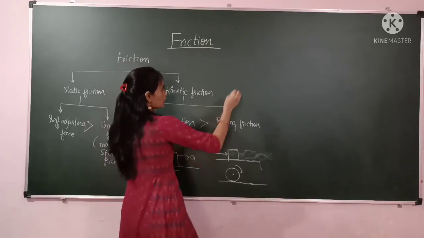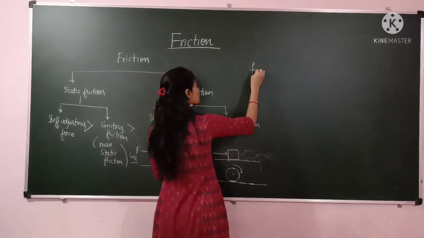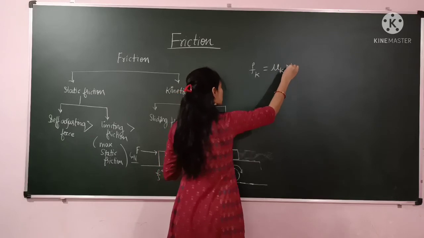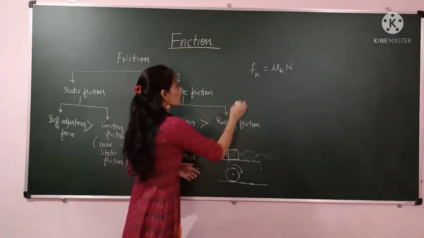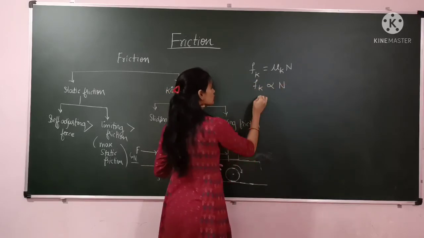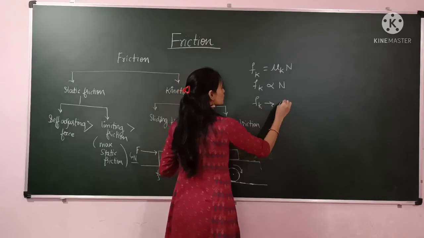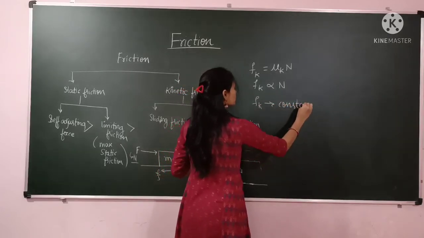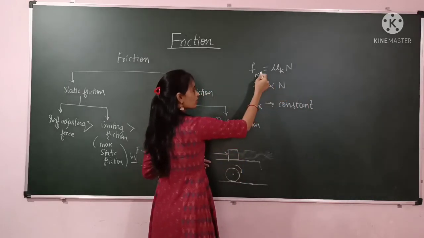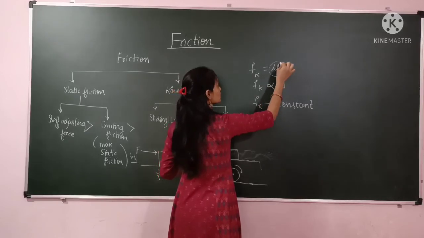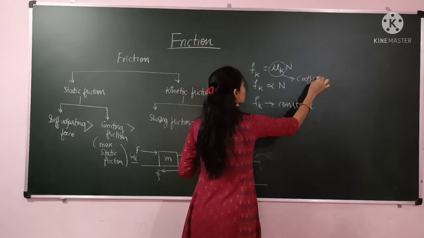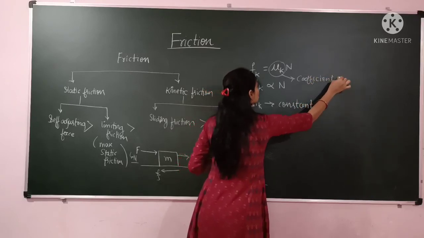Now, first we will write the kinetic friction formula, and that is Fk equals mu k into N. Fk is equal to mu k into N, or else this kinetic friction is directly proportional to N, and this mu k is constant for any two surfaces. Fk is directly proportional to the normal reaction, and Fk is equal to mu k into N, where mu k is the coefficient of kinetic friction.